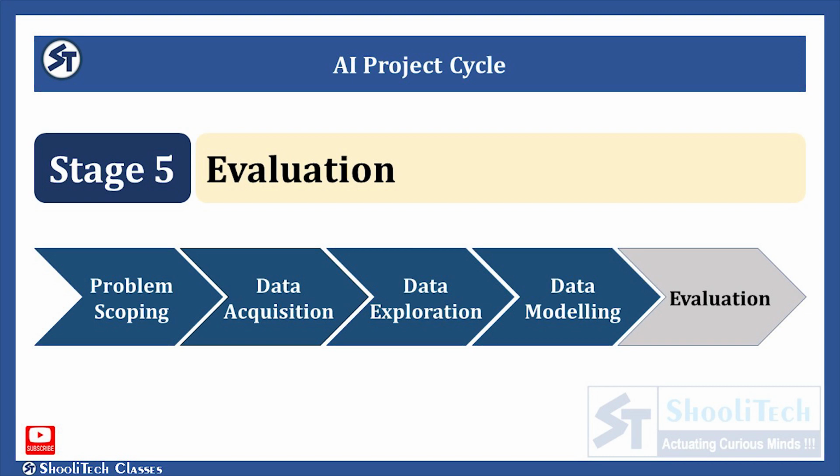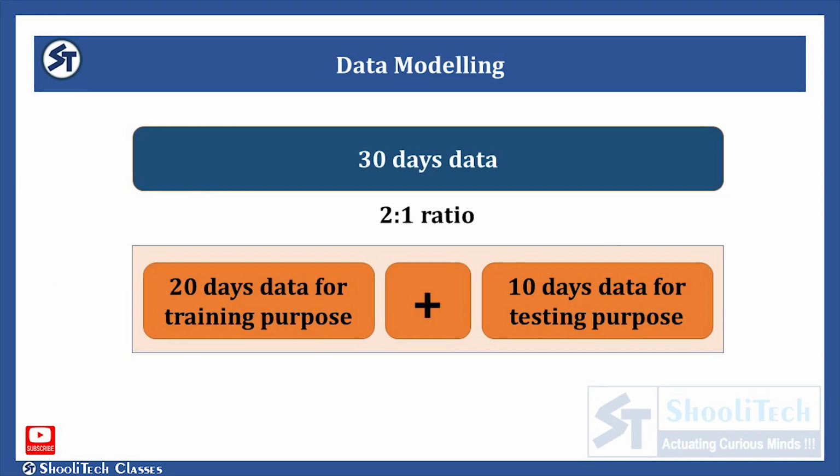Once the model has been trained on a training dataset of 20 days, it is now time to see if the model is working properly or not. Let us see how the model works and how it is tested. In this case, the dataset of 30 days is divided in a ratio of 2:1 for training and testing respectively. Means the model was first trained on 20 days data and then gets evaluated on the remaining 10 days data.